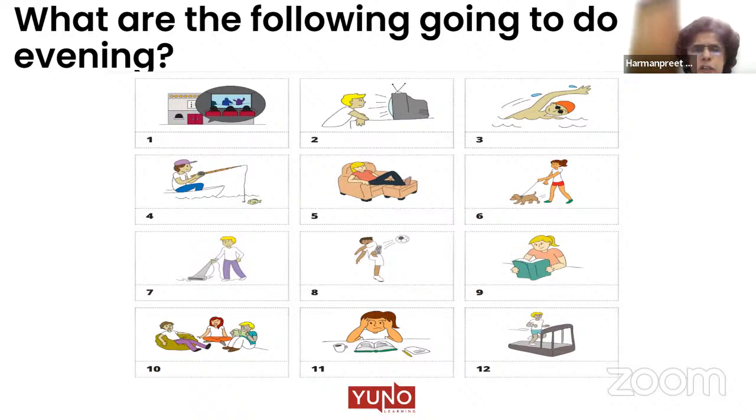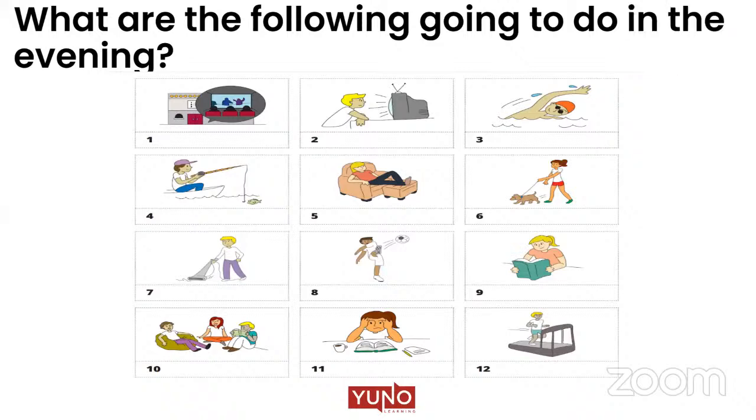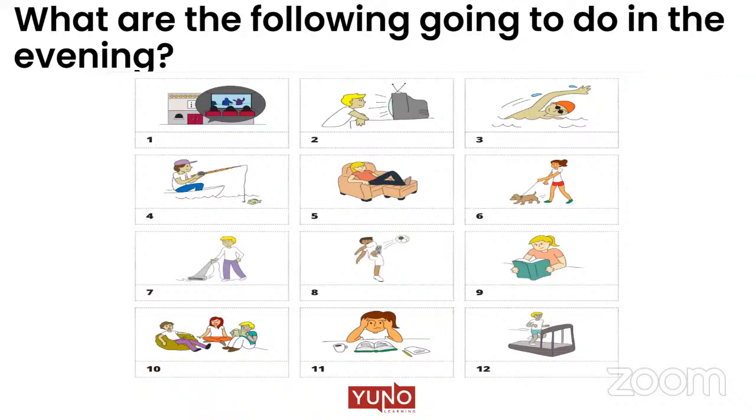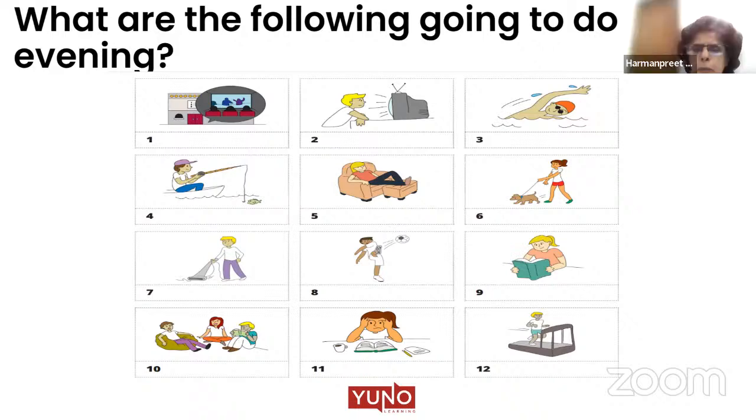Mohammed, can you tell me about picture number 4? Okay, Vishal, are you there? Vishal, tell me about picture number 4 and picture number 5, please. The man is sitting on a boat and the man is lying down on his side. The girl is resting on a sofa, on a couch.